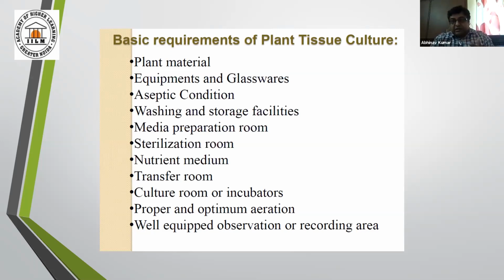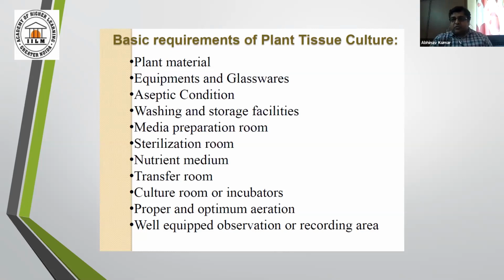It needs subculturing, and in some cases, 21 days. Subculturing means transferring from one media to another, or to a new media. After some days, because the plant is always taking the nutrients from the MS media, the power of that media becomes obsolete. So after some days, you need to transfer the newly generated plant to another similar or a modified media. So these are some of the basic requirements of plant tissue culture.